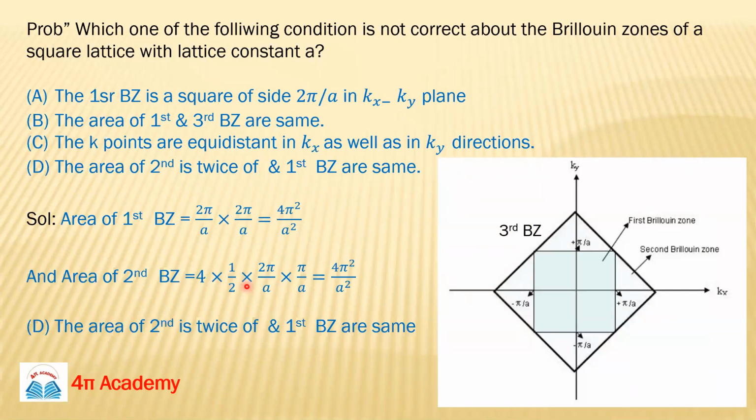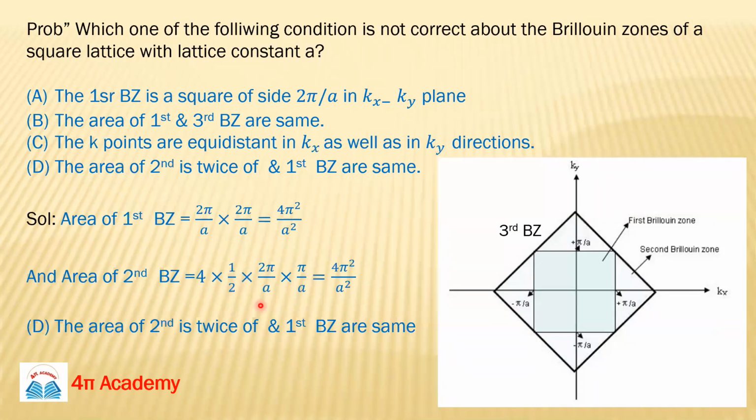Every Brillouin zone have same area. Is that right? I think I'm confused about this thing. I think it will be same only, ma'am. It's same, yeah. For every Brillouin zone, it's same, and it's right.